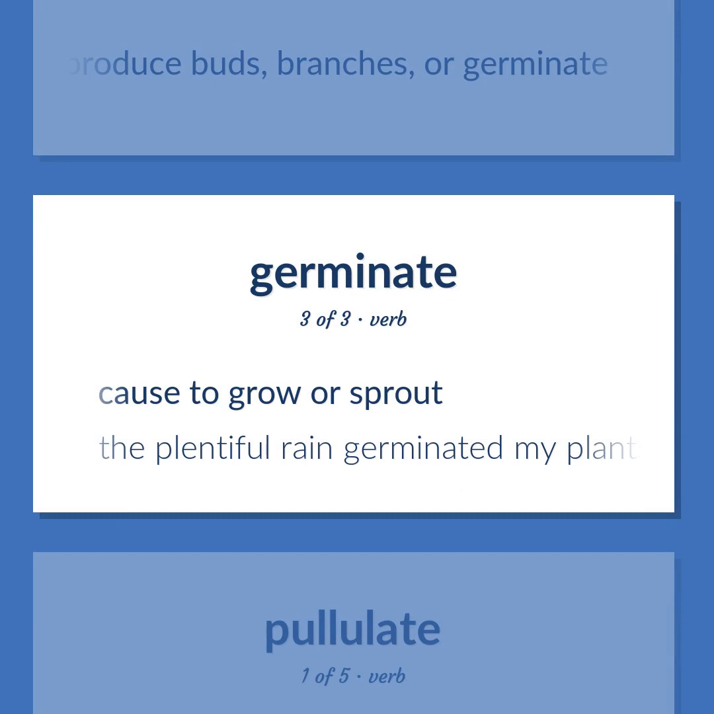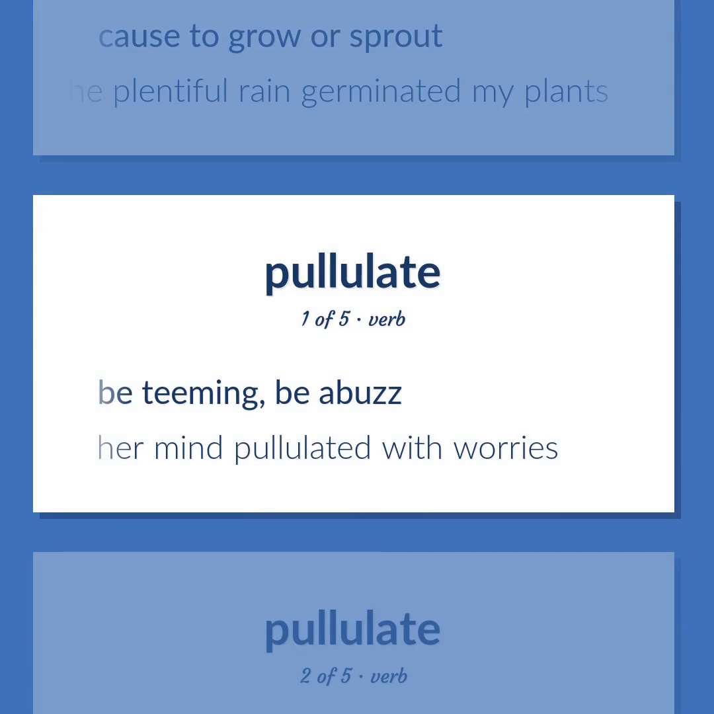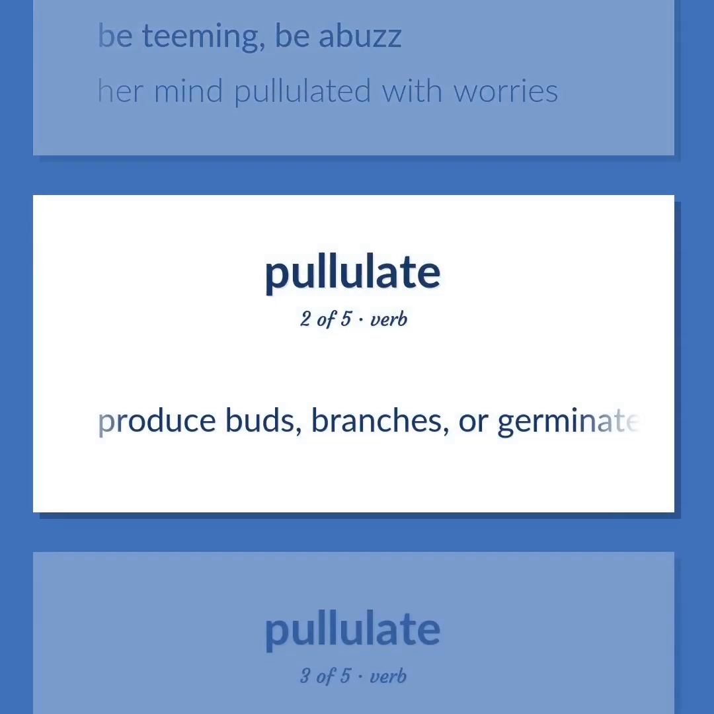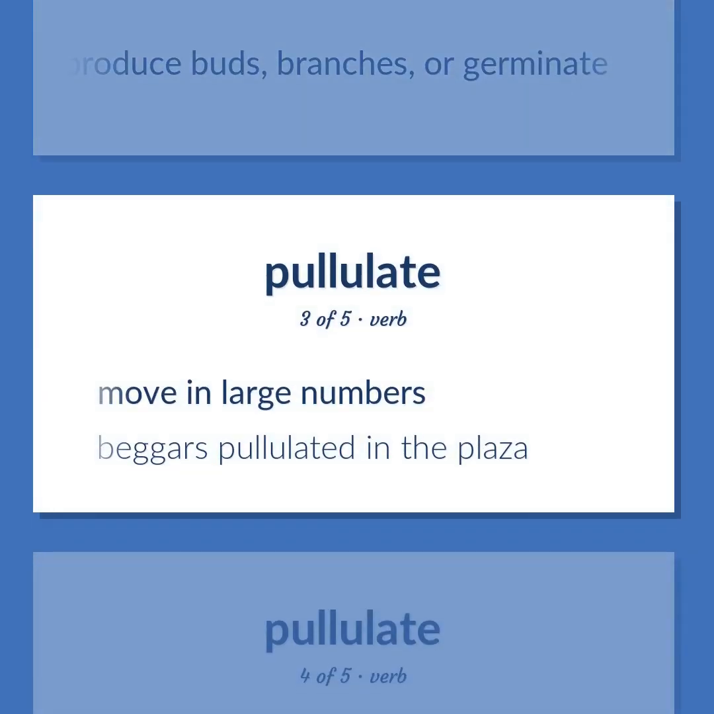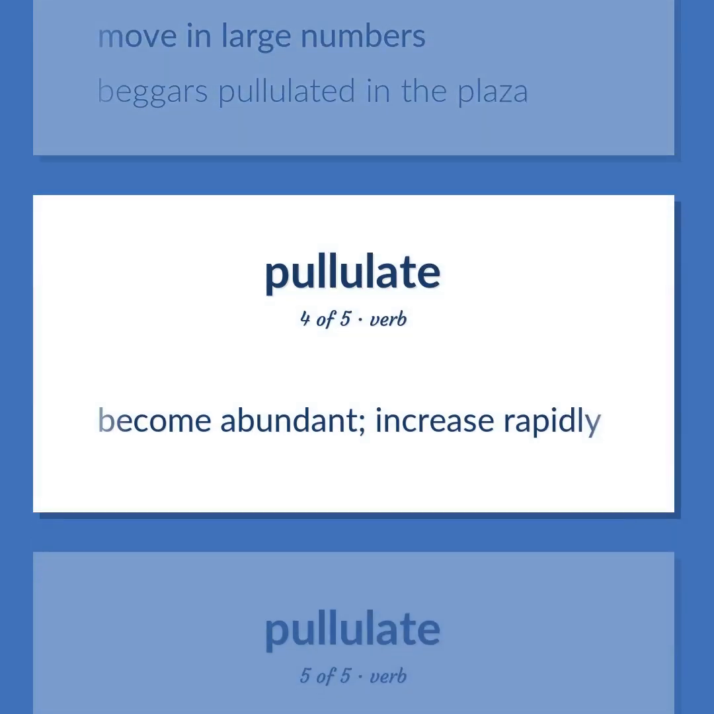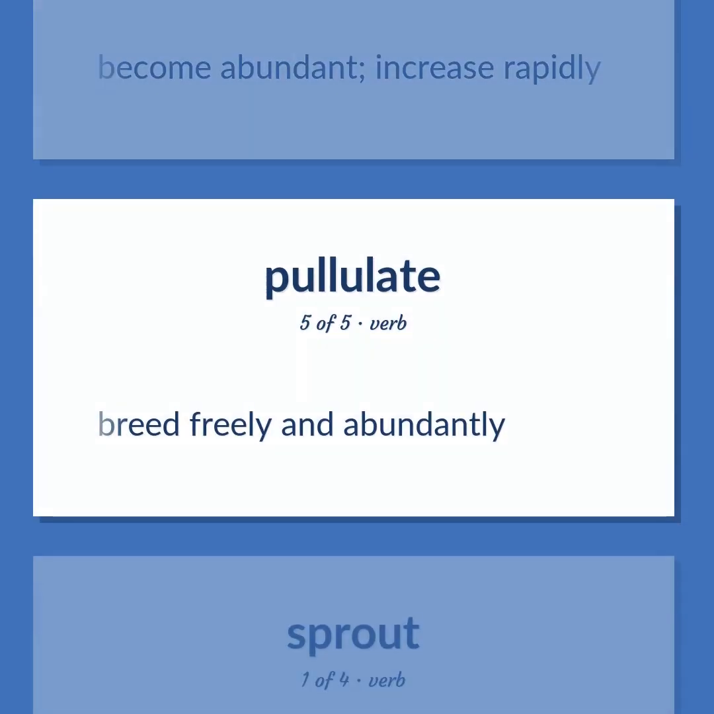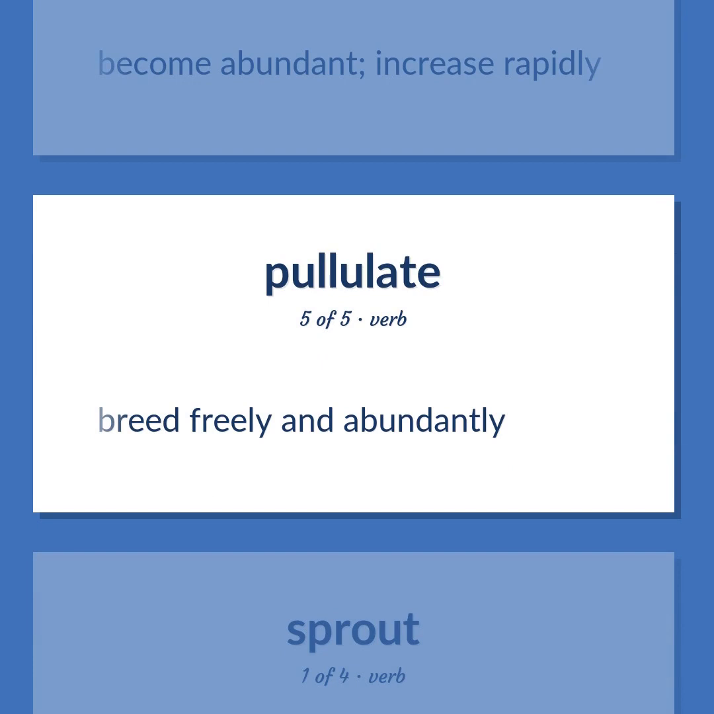The plentiful rain germinated my plants. Be teeming, be abuzz. Her mind pullulated with worries. Produce buds, branches, or germinate. Move in large numbers. Beggars pullulated in the plaza. Become abundant, increase rapidly. Breed freely and abundantly.